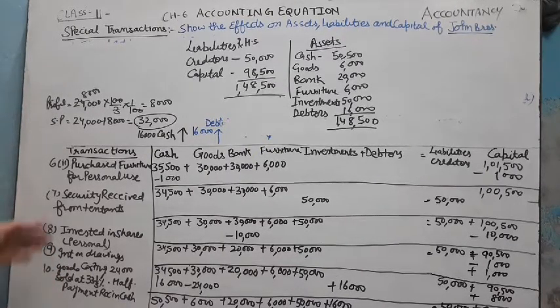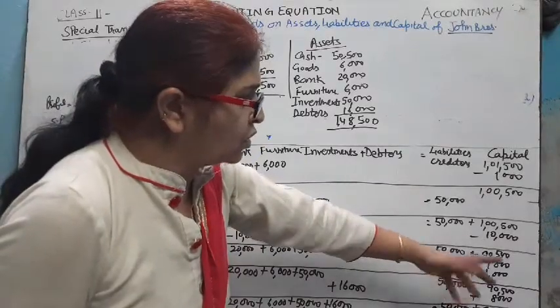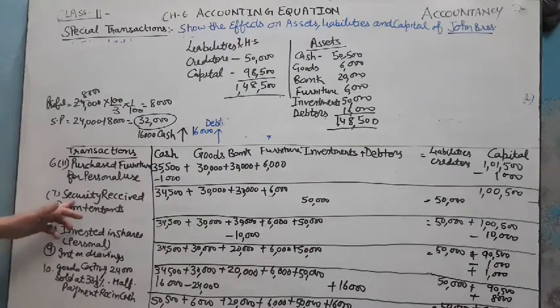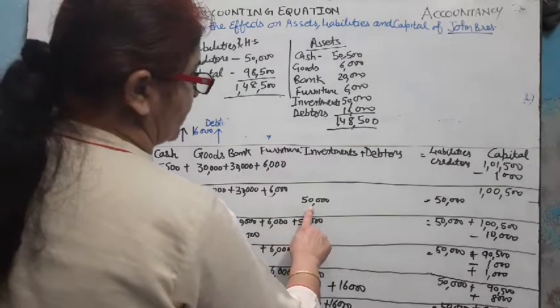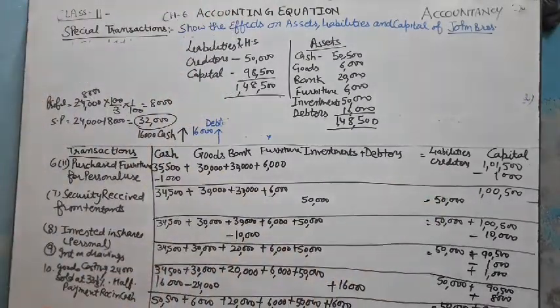I hope you understand this special transaction. Remember this: interest on drawings is a special transaction. It affects our capital only, with no net effect, as it is both an increase and a decrease. And second, security received from tenants is considered as investment because it is security, but it creates liabilities also.